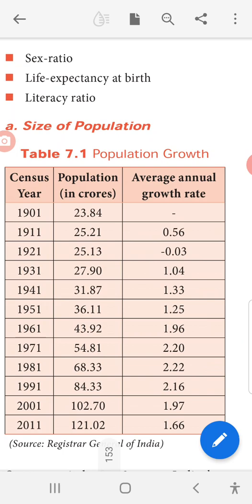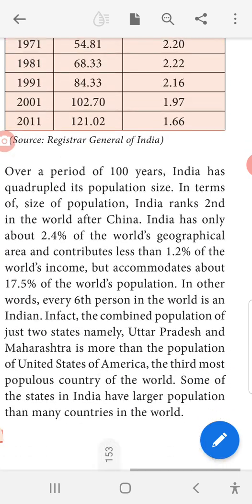Size of population, okay, that is population growth. Census year, that is from 1901 to 2011. Population in crores, okay, in 1901 it was 23.84. Every 10 years it increased up to 121.02. Average annual growth rate, that is 0.56 to 1.66. Over a period of 100 years, India has quadrupled its population size.